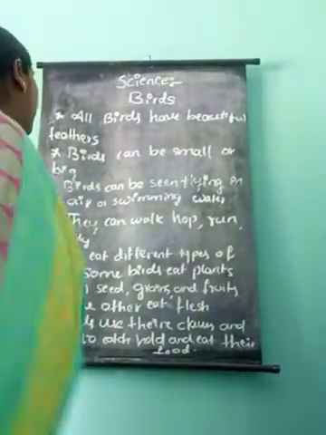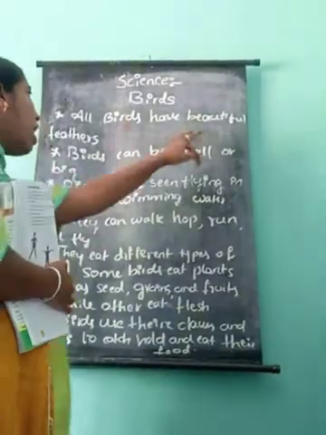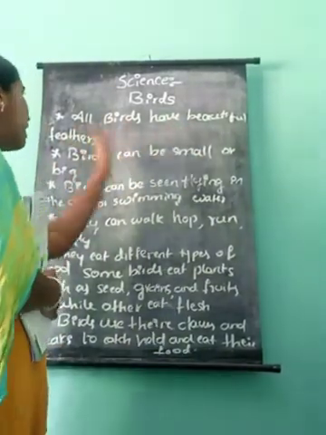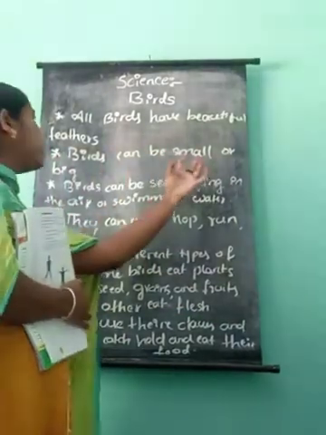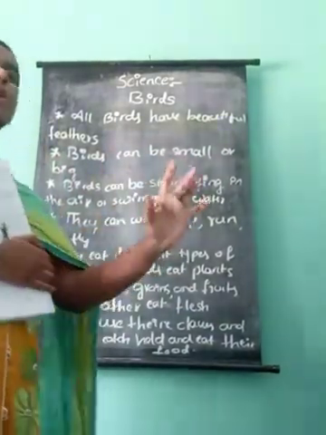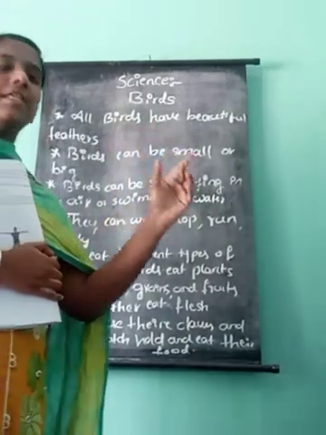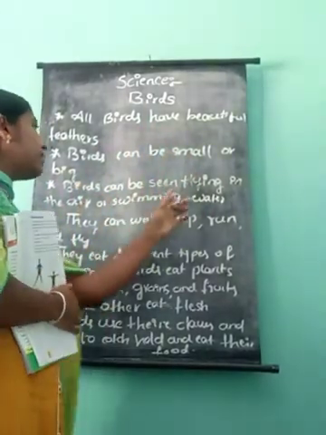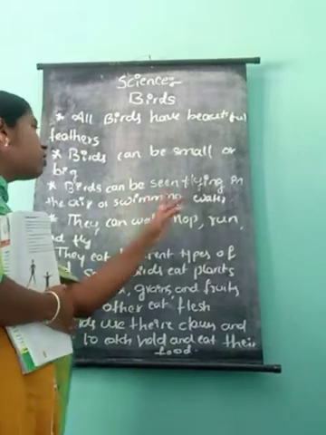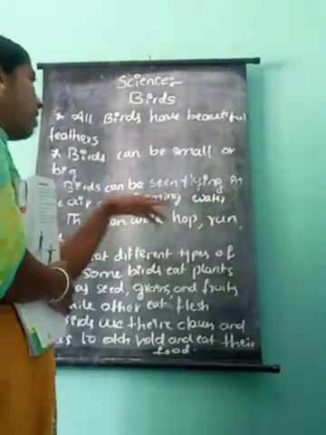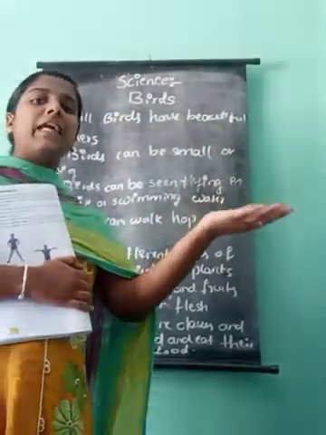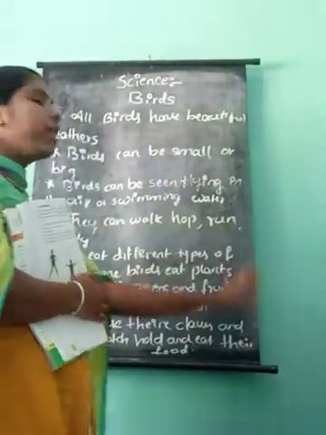Understood? All birds have beautiful feathers. Birds can be small or big. Some birds are small and some birds are big. Birds can be seen flying in the air or swimming in water. Some birds are flying in the air and some birds are swimming in water.